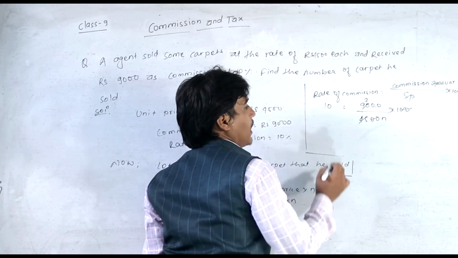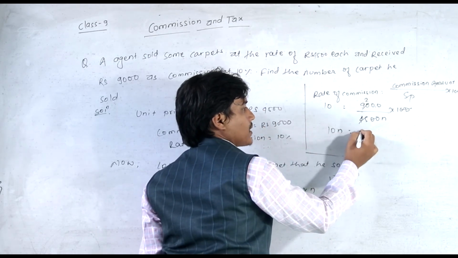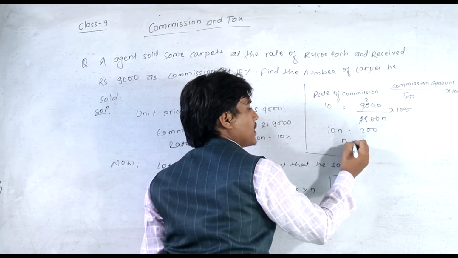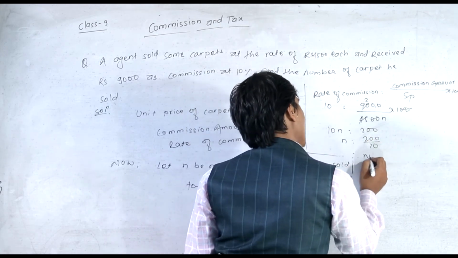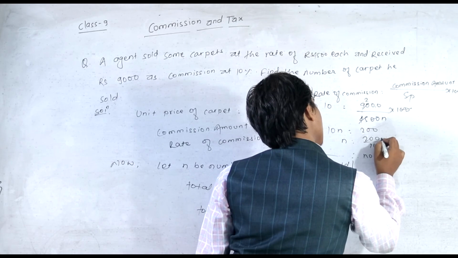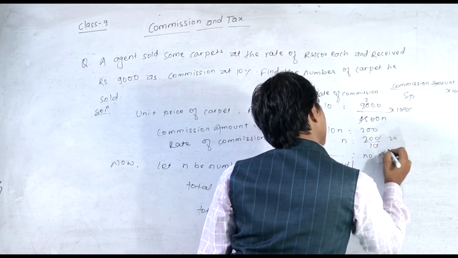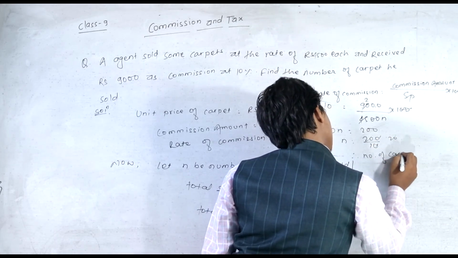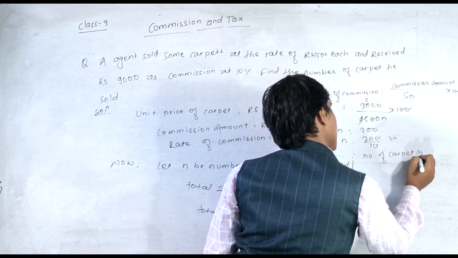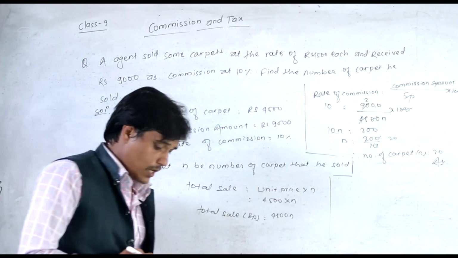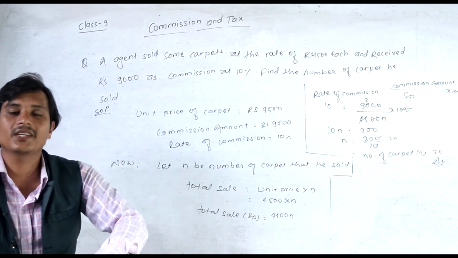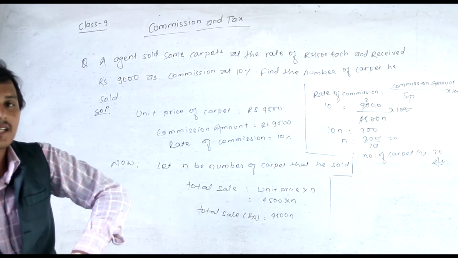Okay, dear students, so 10n is equal to 200, n is equal to 200 by 10. The number of carpets n is equal to 20, and that is our answer. So my dear students, this is a very easy question.